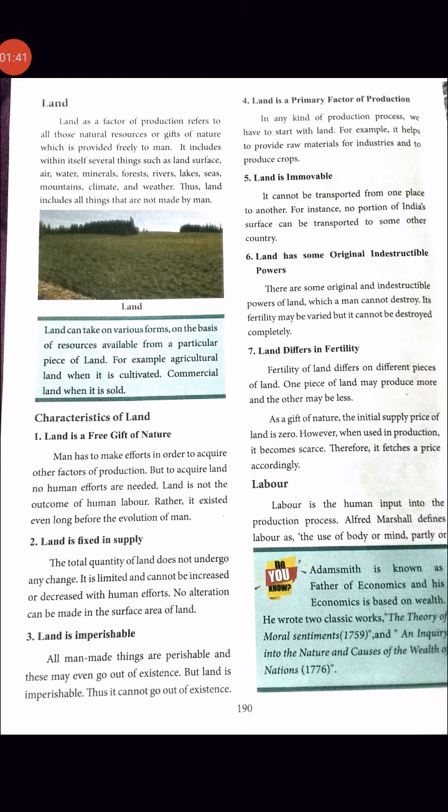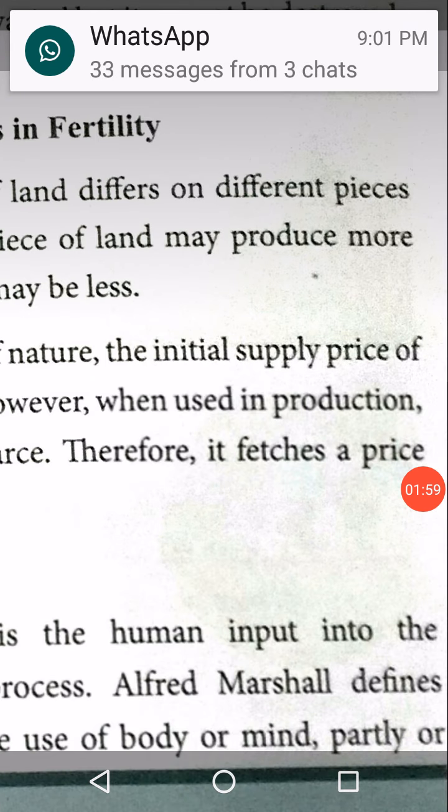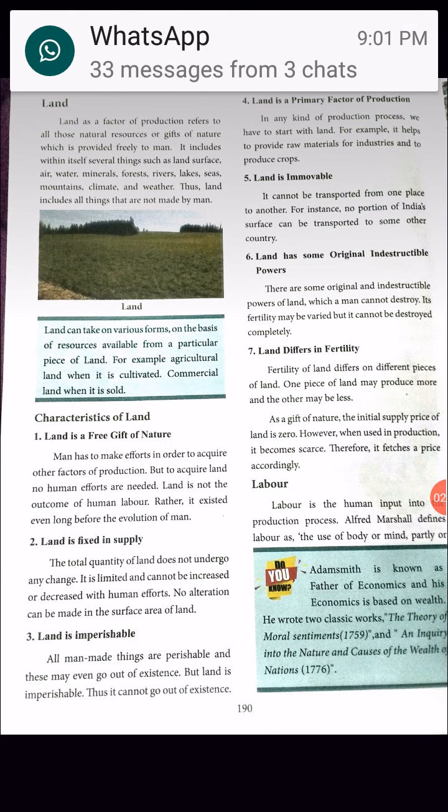These are the natural resources, or gifts of nature. Nature can give some gifts to us. So see the picture.